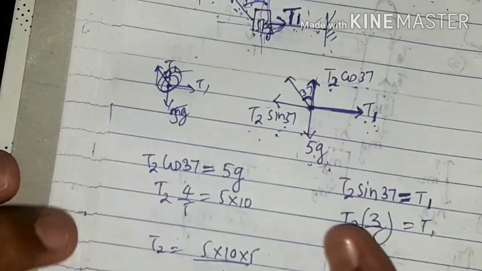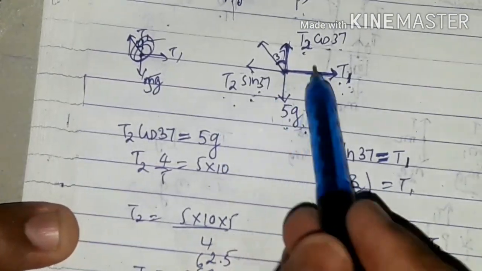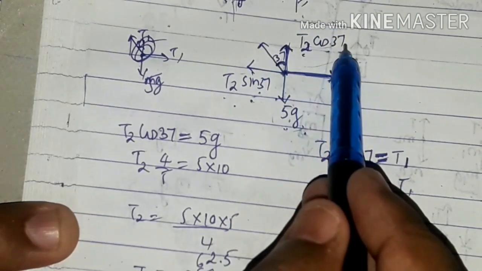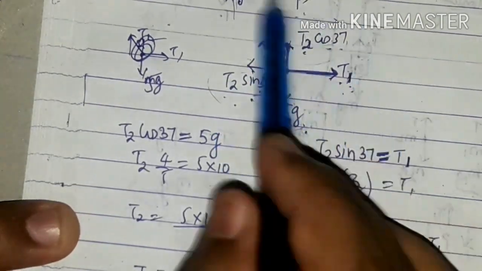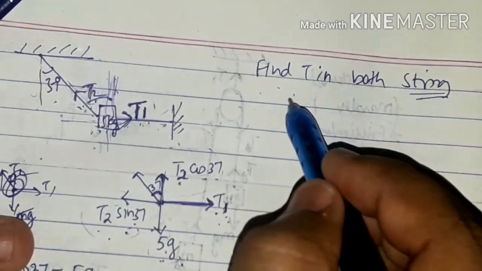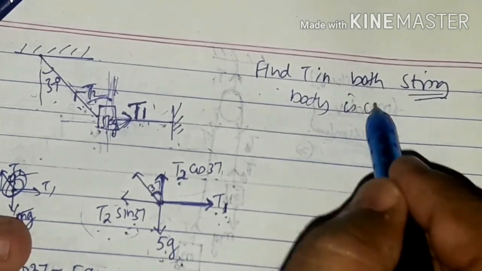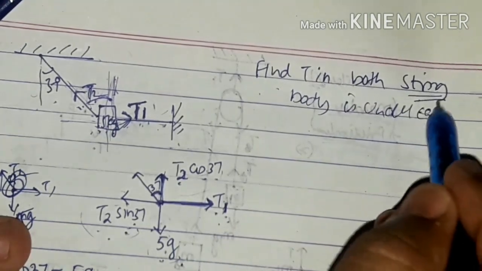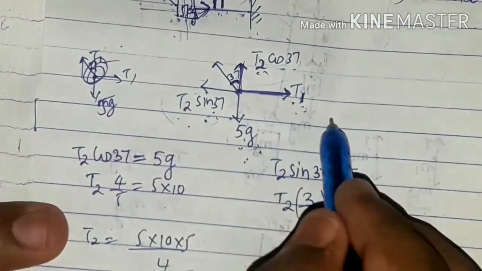Okay, that means this force is cancelled by this one, and this force is cancelled by this one. I forgot to mention one thing: the body is under equilibrium. So when the body is under equilibrium, the top force is cancelled by the bottom one, and the left is cancelled by the right one.